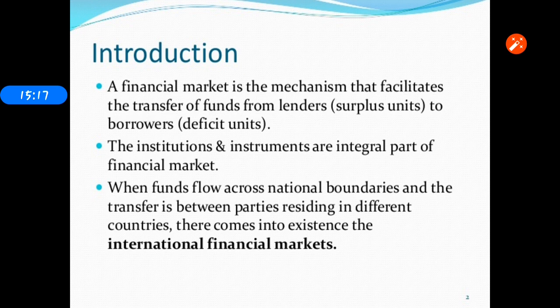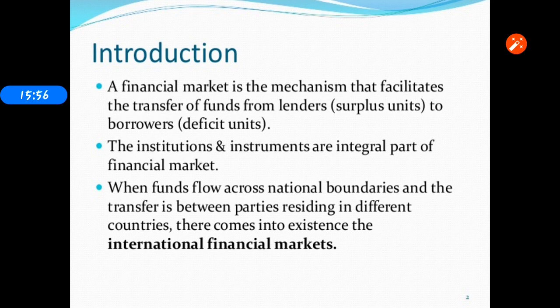Yes or no? That's why I mentioned here the transfer of funds from the lender, as an investor, to the borrowers. Then look at the next one. The institutions and the instruments are an integral part of the financial market. What are the financial institutions? The financial institutions may be banks, insurance companies, or the money market. They are an integral part, along with the financial assets and financial securities, of the financial market.